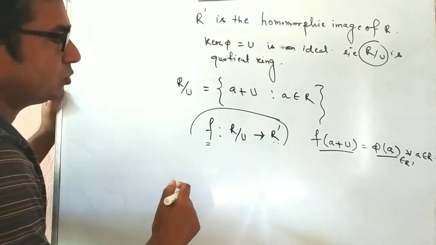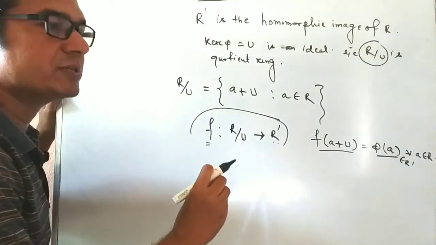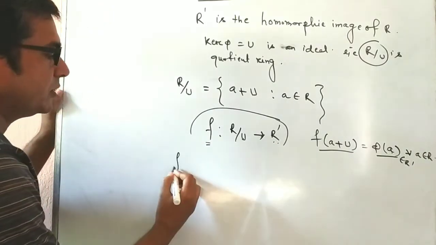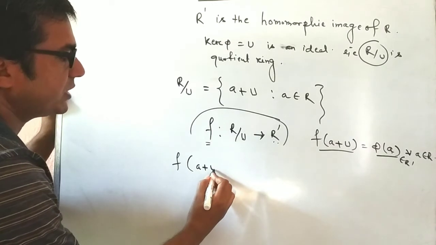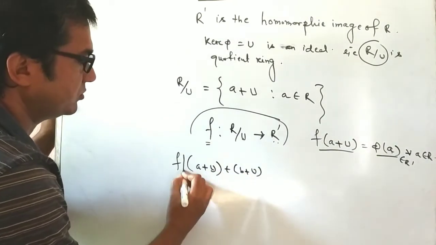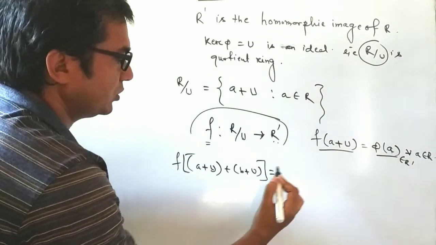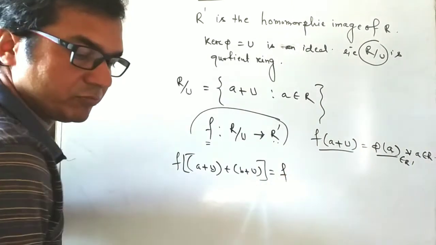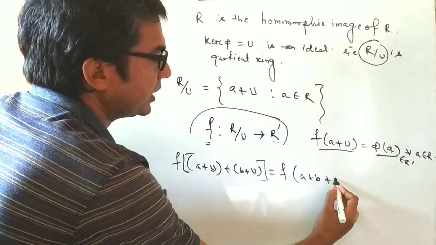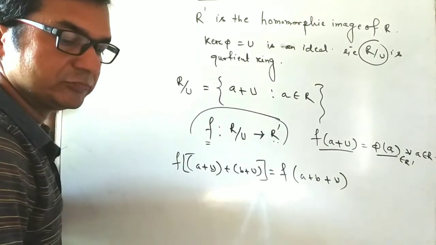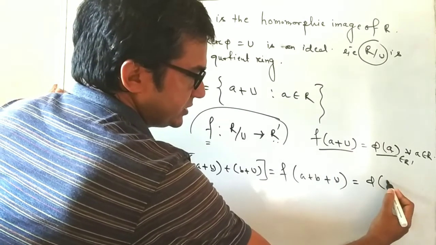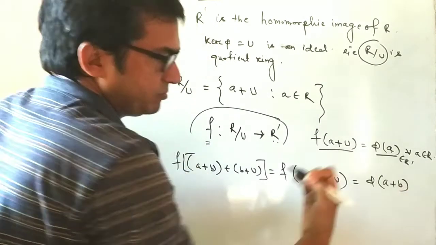Now to show the preservation of addition and multiplication, we start from f(a+U plus b+U) equal to f(a+b+U), and from this definition we get this is equal to phi(a+b).